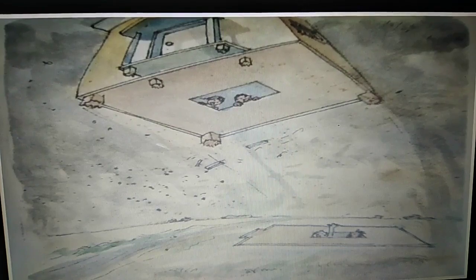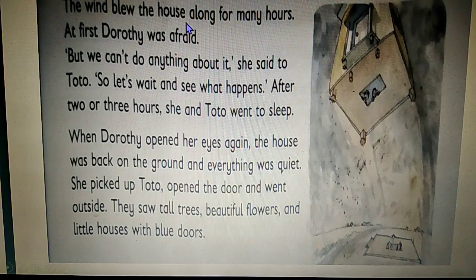Now, let's continue. The wind blew the house along for many hours. At first, Dorothy was afraid, but "We can't do anything about it," she said to Toto. "So let's wait and see what happens." After two or three hours, she and Toto went to sleep. When Dorothy opened her eyes again, the house was back on the ground and everything was quiet. She picked up Toto, opened the door and went outside. They saw tall trees, beautiful flowers and little houses with blue doors.